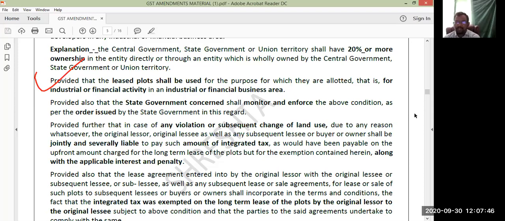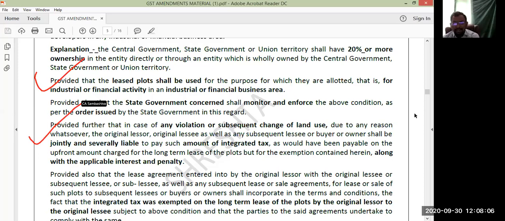That is the purpose for which that land is given for a period of minimum 30 years. If you are using that land for any purpose other than industrial development, then that will be a taxable transaction, right? If you violate these conditions, you can see this point.